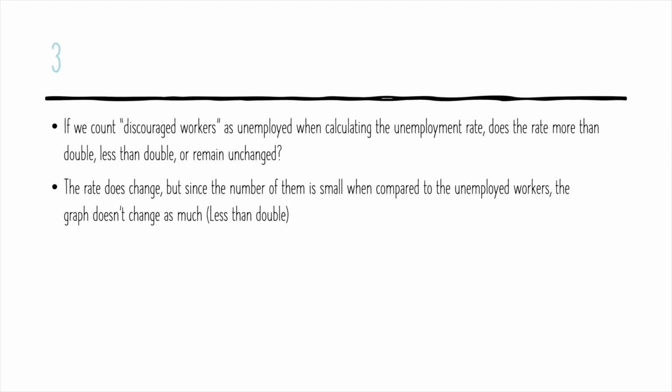Question three: if we count discouraged workers as unemployed when calculating the unemployment rate, does the rate more than double, less than double, or remain unchanged? We can say that the rate does change. However, it's super small when compared to the actual unemployed workers. So the graph doesn't change as much. So the rate is less than double. In fact, if we look at the graph, they're quite similar actually.